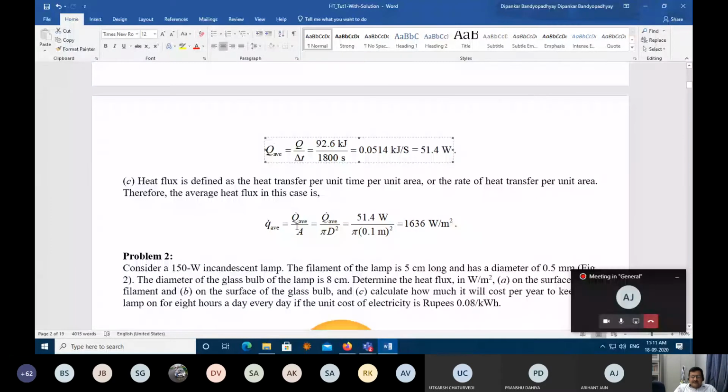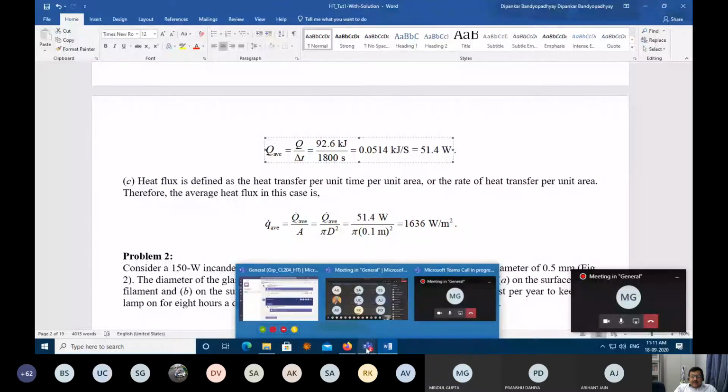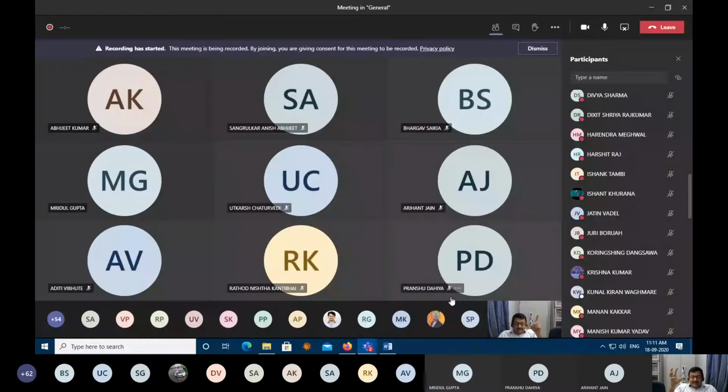Sir, shouldn't this heat flux be negative? It is coming from outside to the system. Yes. Okay, if the surrounding is losing and the system is gaining, the energy of the system is increasing. So the final energy of the system is higher than the initial energy of the system. If you look from the system perspective, it is positive. If you look from the surrounding perspective, it is negative.